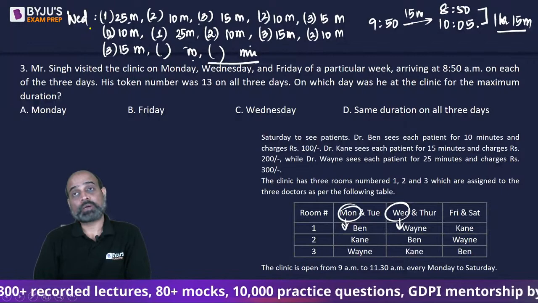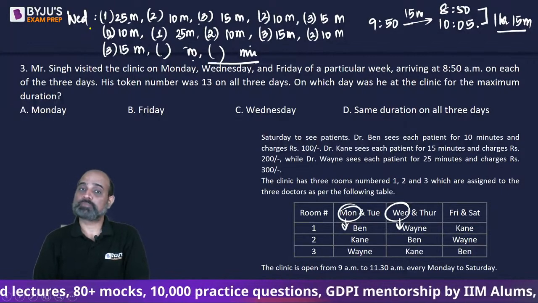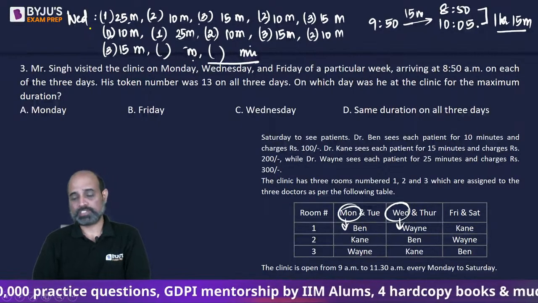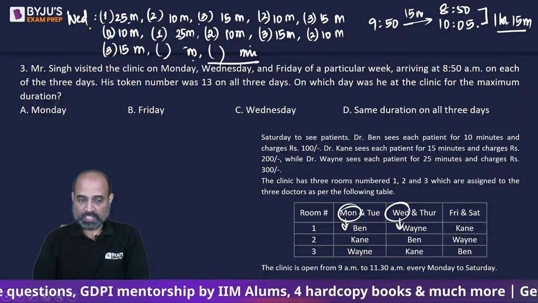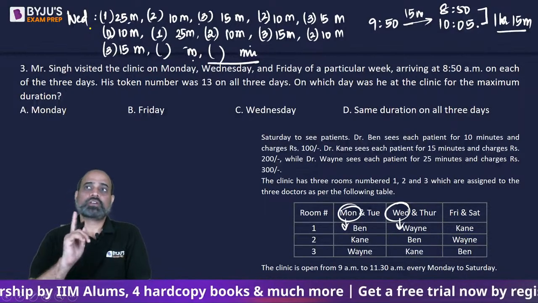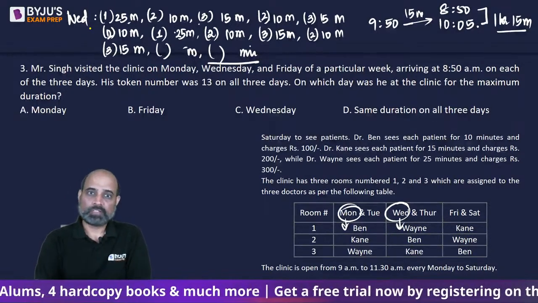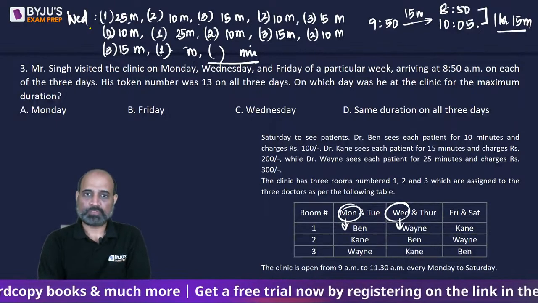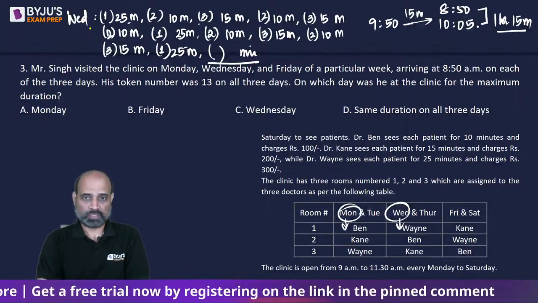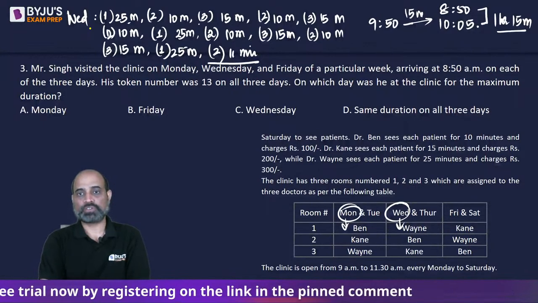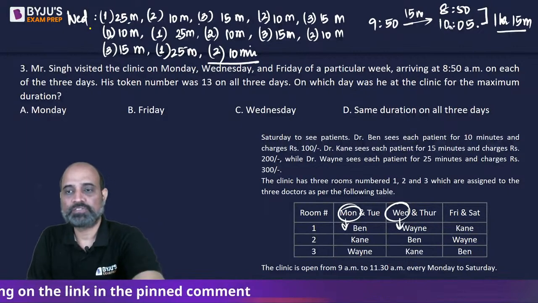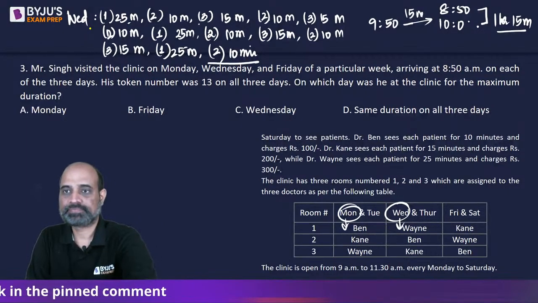Now between room number 1 and room number 2, room number 1 is Dr. Wayne, who takes 25 minutes to consult a patient, and in room number 2 we have Dr. Bain, who takes 10 minutes. So numerically the smaller number is room number 1. So the next patient will enter room number 1 and is going to take 25 minutes. Mr. Singh, being the 13th token number, the 13th patient, will enter room number 2 and is going to take 10 minutes. So he enters at 9:50, but he will be out at 10.